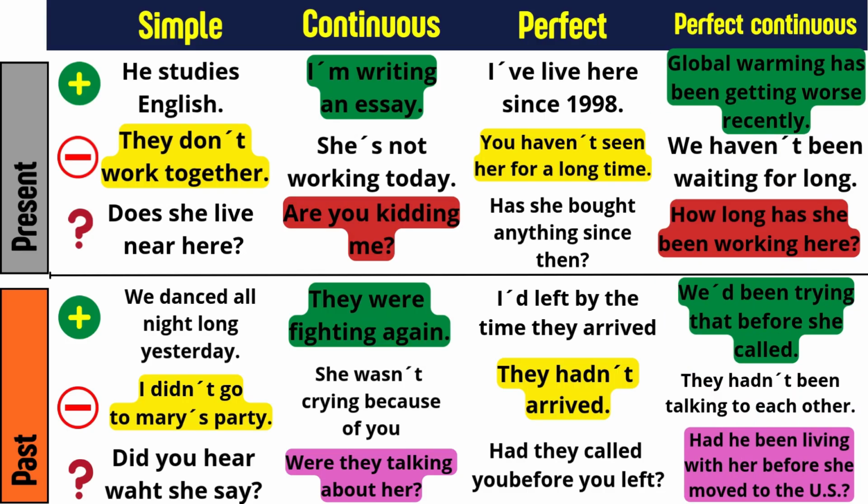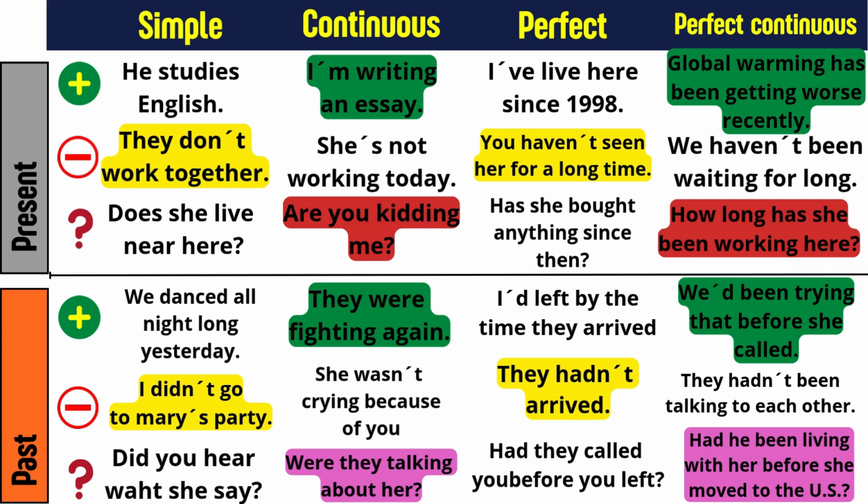Now let's jump to the past. In past, we have past simple, past continuous, past perfect, and past perfect continuous. With past simple, of course, we talk about activities that happened in the past, that started and finished in the past, right? This is a completed action in the past. And of course, we need to use the past tense or the past form of the verb.